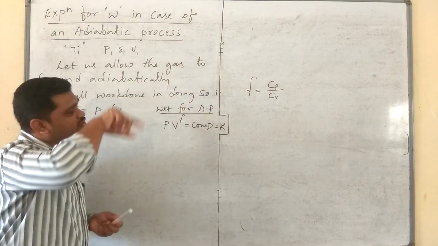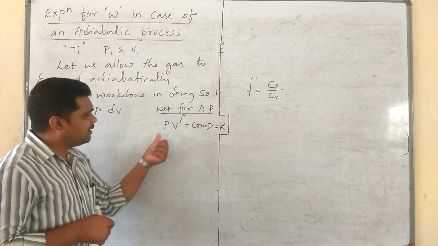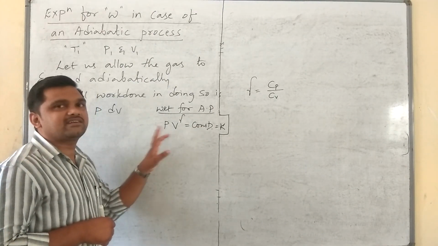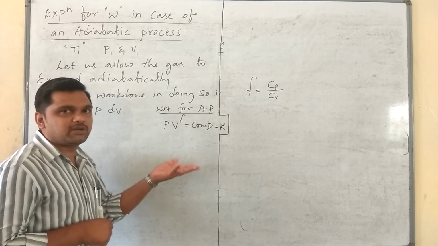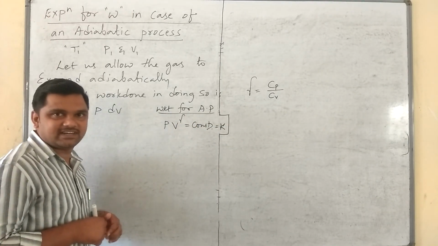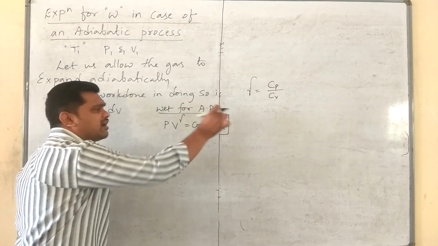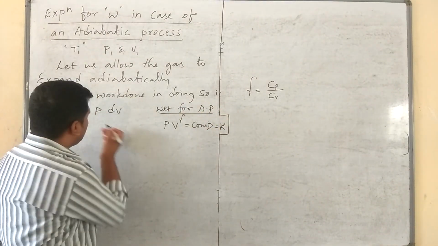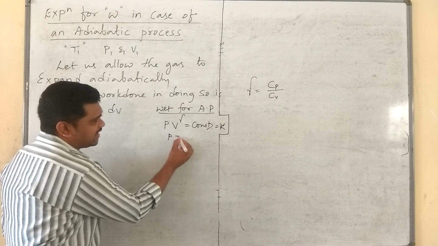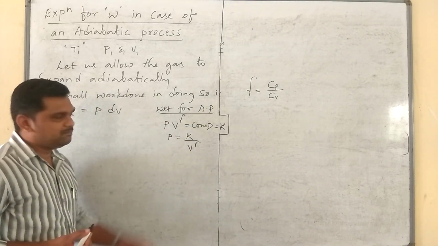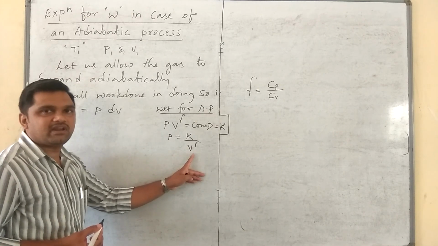For an isothermal process, what we had was PV is equal to constant, isn't it? So that constant was replaced by RT. Just like that, here P V^gamma is equal to constant. Otherwise, in place of P we can write K divided by V^gamma. K divided by V^gamma.